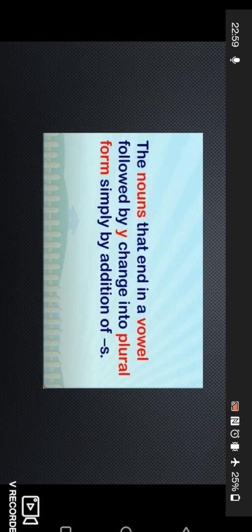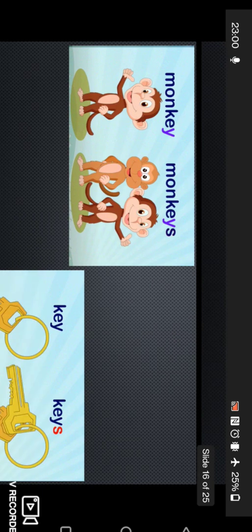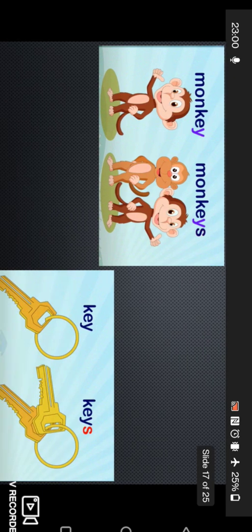We have another rule. Again, when we have y at the end of our nouns, and what if we do not have a consonant, we have a vowel before our y, then what will happen? We will just add s. We will not remove y, we will not add ies, we will just simply add s at the end of our noun. For example, monkey becomes monkeys. Key becomes keys. So we have y at the end of our noun, and just before y we have the vowel e. So we have added s.